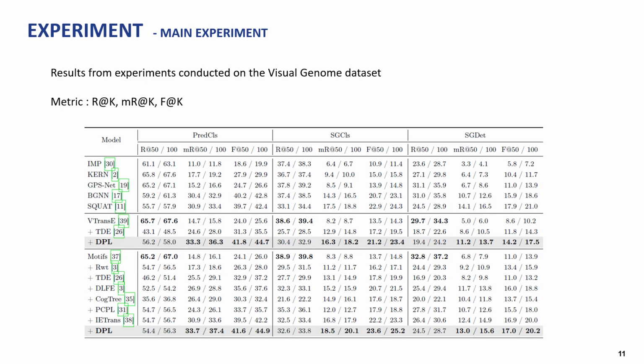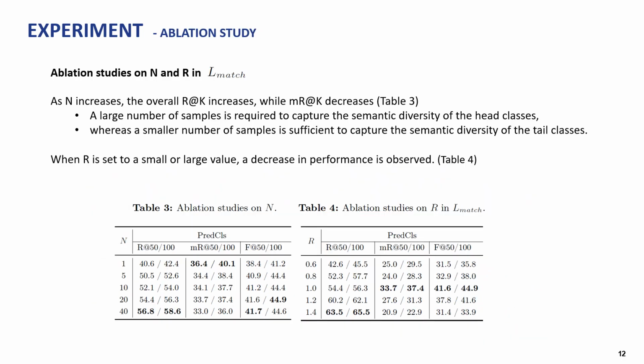These are the results from experiments conducted on the Visual Genome dataset. We observed significant performance improvement in both mean recall and F-score. Next, we conducted an ablation study on hyperparameters. We observed that as n increases, recall also increases, indicating that more samples are needed for head class predicates to capture the semantic diversity. In the case of R, performance decreased when it was either too large or too small, suggesting that an appropriate value for R is necessary for optimal performance.